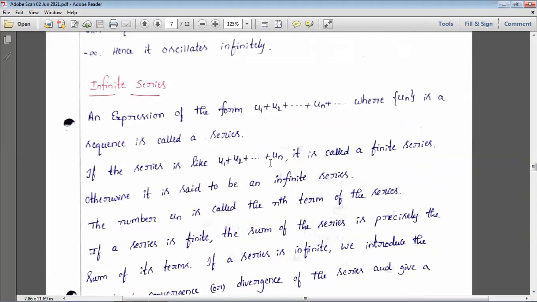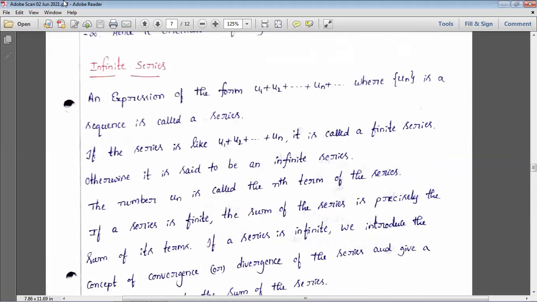Now we are going to see series. Series from here onwards is very important. So infinite series. Series is nothing but 1 plus 2 plus 3 plus and so on. I think you have already learned series. An expression of the form u1 plus u2 plus and so on plus un plus and so on, where un is a sequence, is called a series. Here we are taking an infinite series, in which the nth term is the sequence, and we call that a series. But that is an infinite series.